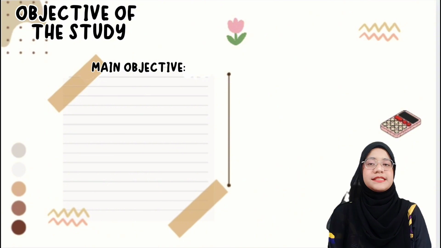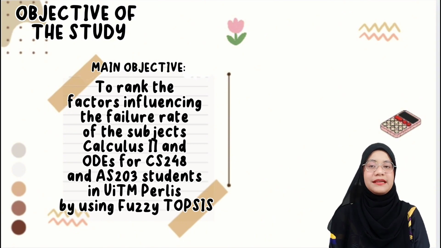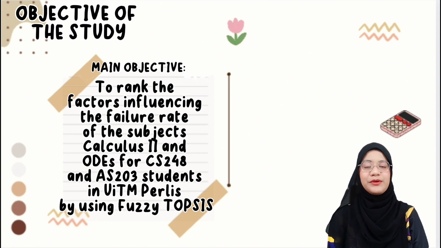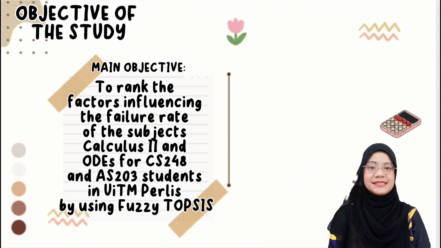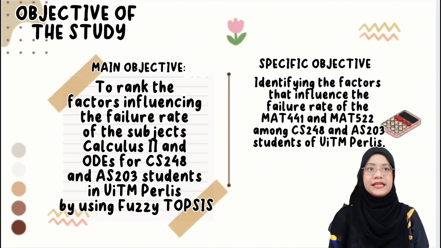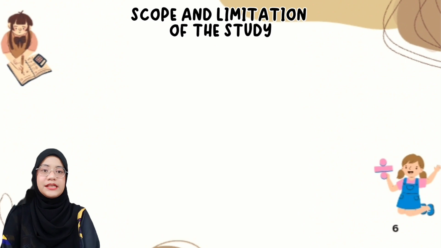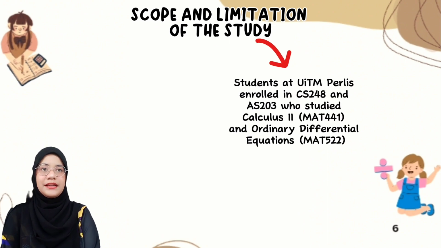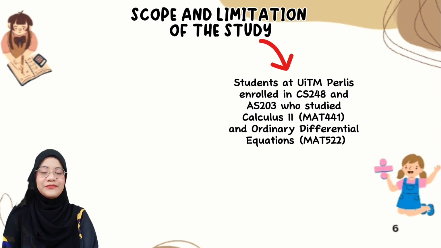Next, the objective of the study is to rank the factors influencing the failure rate of Calculus 2 and ordinary differential equations for CS248 and AS203 students in UiTM Perlis by using Fuzzy-Topsis. The specific objective is to identify the factors that influence the failure rate of Calculus 2 and ordinary differential equations. Next, for the scope and limitation of the study, the students are at UiTM Perlis, enrolled in CS248 and AS203, who studied Calculus 2 and ordinary differential equations.